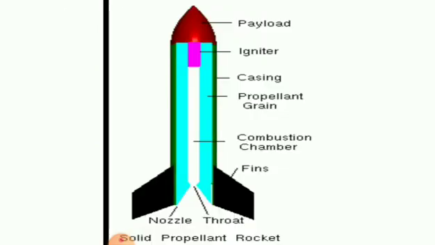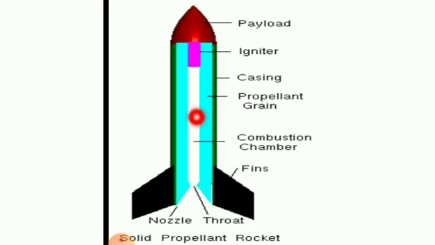Solid propellant rocket. So here the propellant is a solid, right? So in a solid rocket propellant, the fuel and oxidizer compound are already combined because this is a solid state, right? So when they are ignited, they burn and produce heat energy. Combustion of solid propellant cannot be stopped once it is ignited.